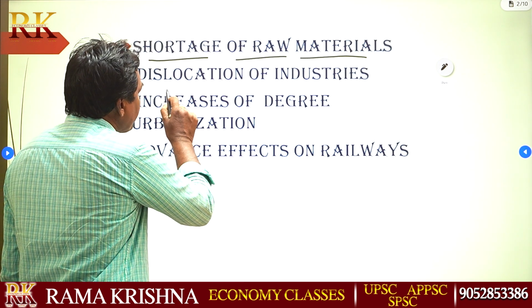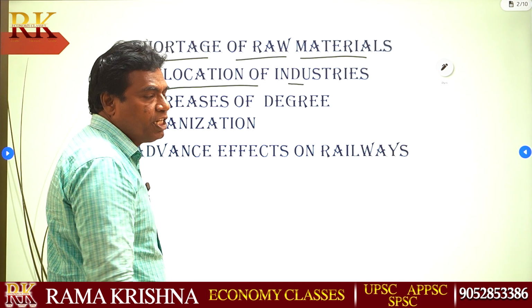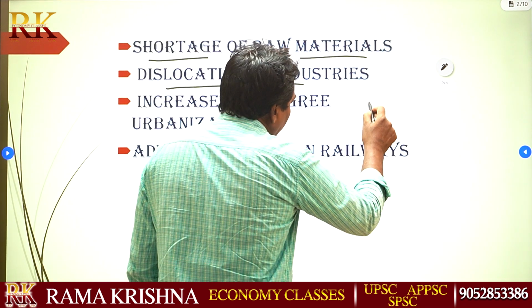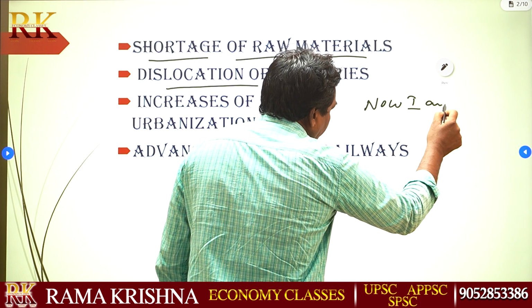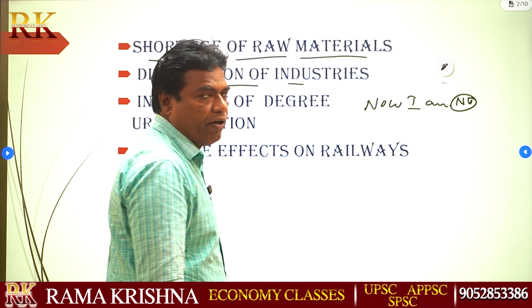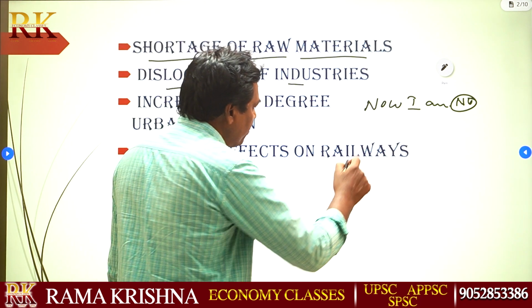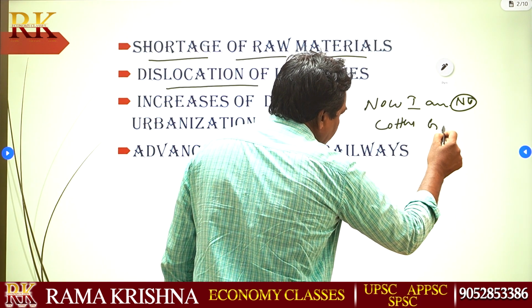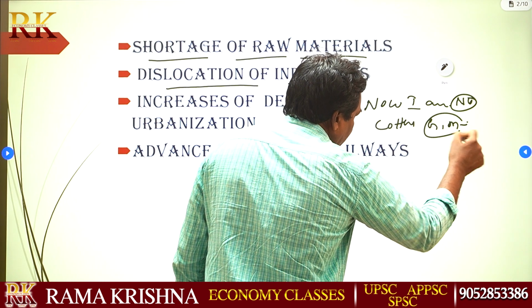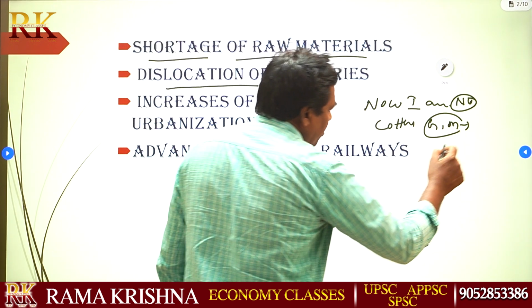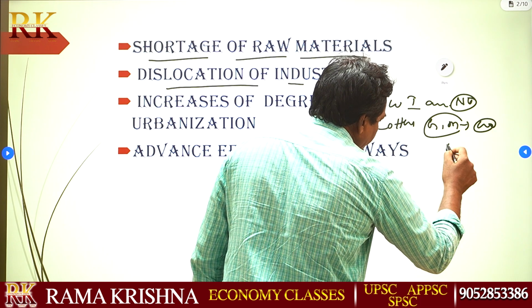Then, dislocation of industries. Dislocation of industries means, now I am discussing natural resources. For example, cotton is available in Gujarat, Maharashtra and other areas, but a number of cotton industries are in other places.